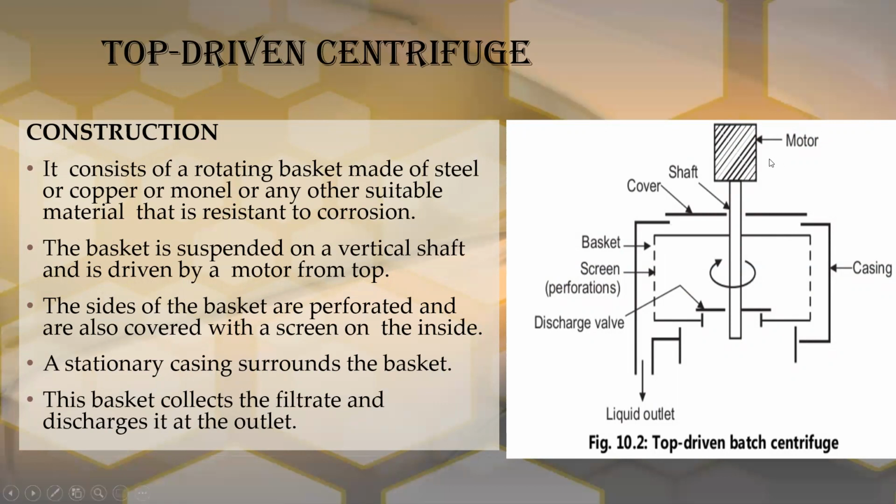So why is it called top driven? This basket will be suspended to the shaft, and the motor is installed above it, so it is called top driven. The motor will be at the top position. The basket will be suspended on this vertical shaft, which is driven by the motor from the top. So this shaft will be rotated by using this motor.